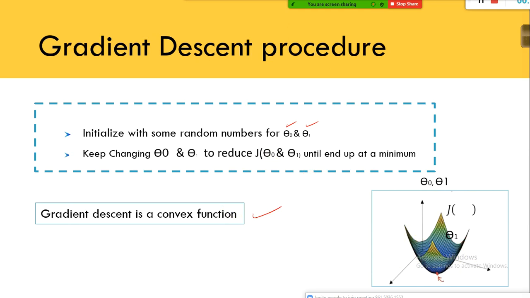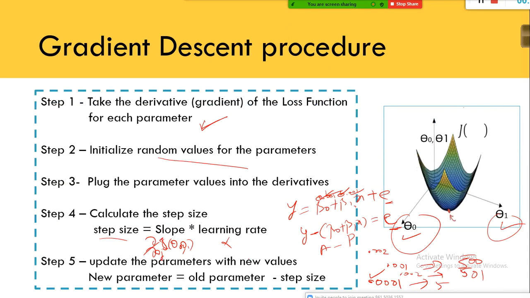We need to take the partial derivative of the cost function. Why should I? In this step I mentioned to take the derivative of the loss function for each parameter. Why a partial derivative instead of just a derivative? We need to take the partial derivative of the loss function for each parameter, because only by taking the partial derivative will you get to know the direction, the slope, or the gradient.